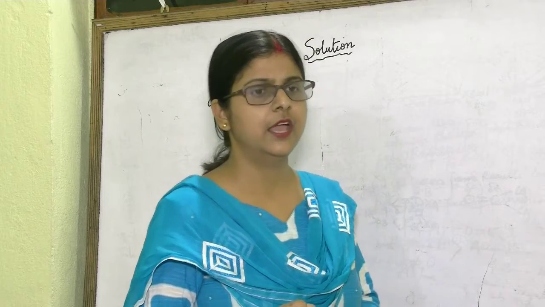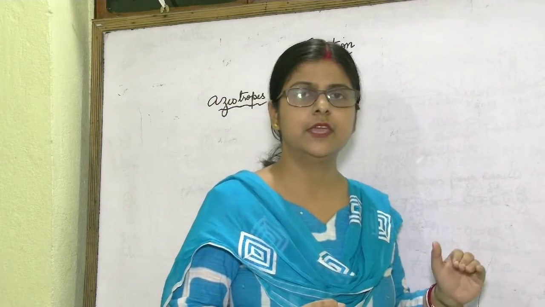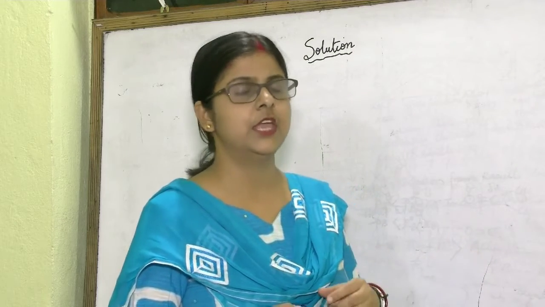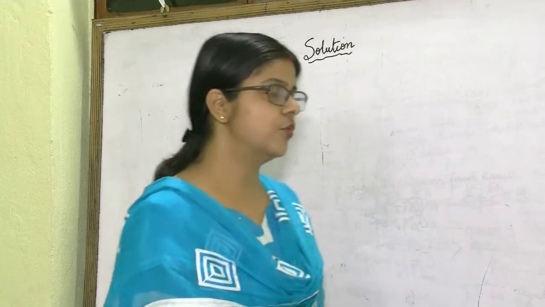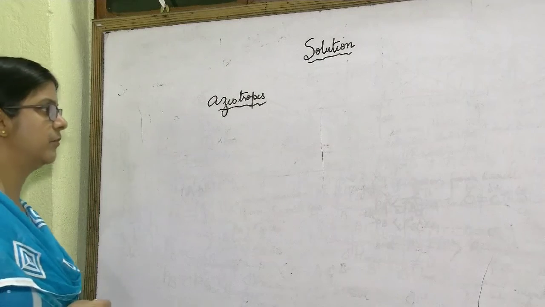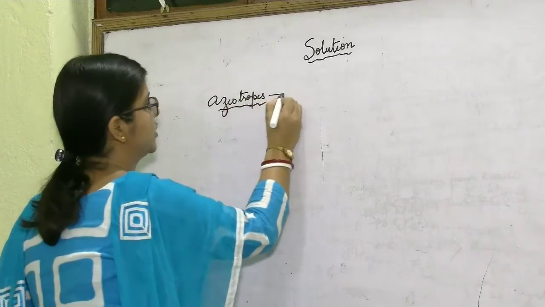That means in an azeotropic mixture, the concentration of the solution will be the same in the vapor phase as well as in the liquid phase. So azeotropes are known as constant boiling mixtures.